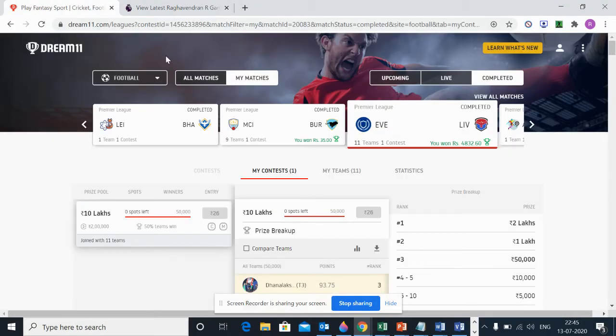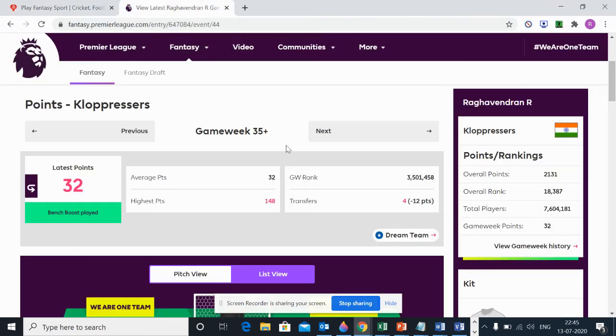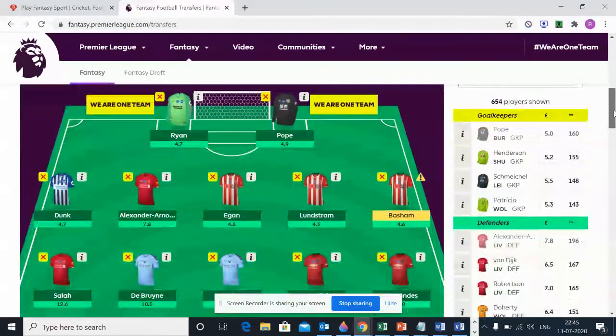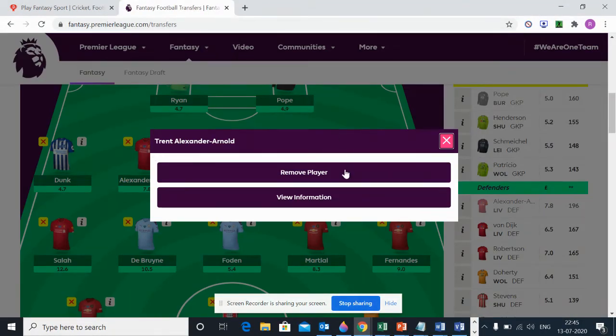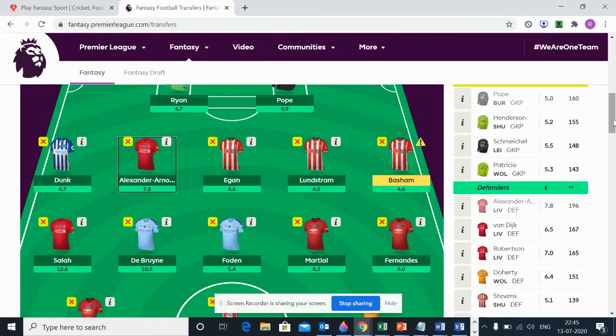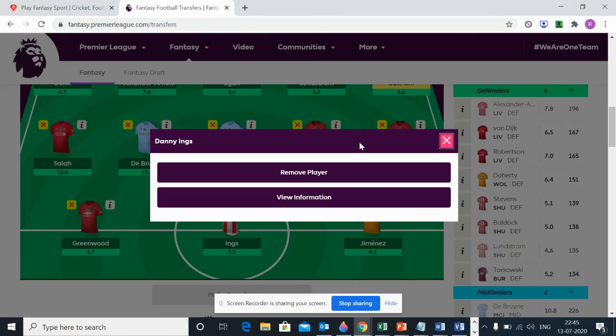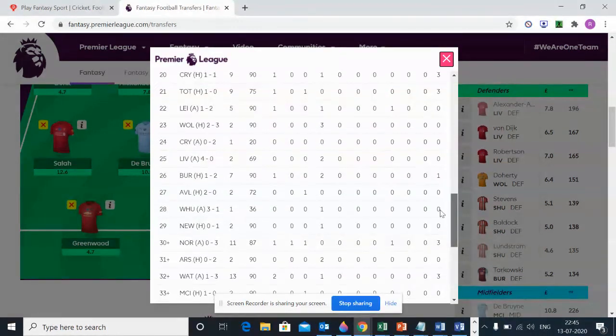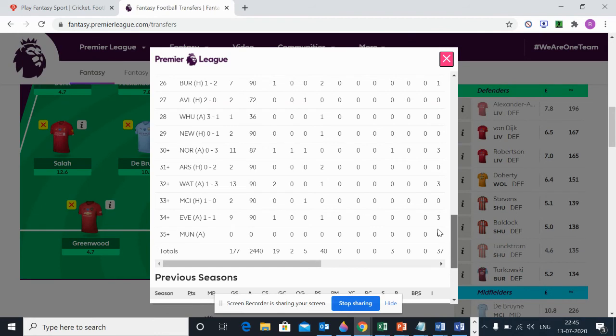Having shown all these tools through which I try to gain maximum knowledge in order to put the team together, for example, if I go to FPL, I go to transfers and click on a player. I get the various metrics I need for setting up a team. For example, if I'm going to check on Ings for this game, I just click on Ings and view the information to see how he has performed, and you can see the different metrics clearly laid out in the FPL. So in the 35th week is the Manchester United game, and in the 34th week he scored 9 points to 13.